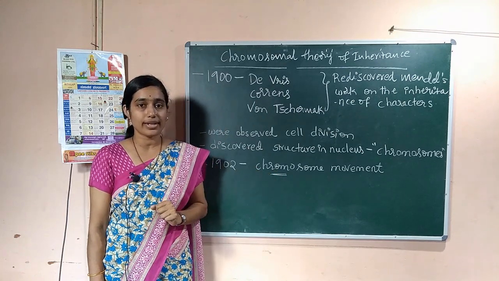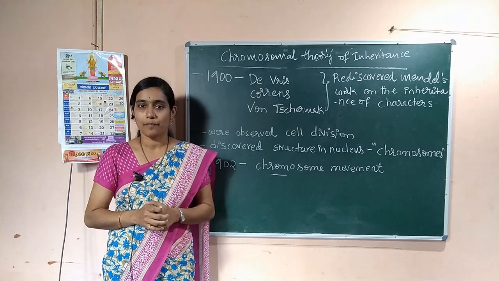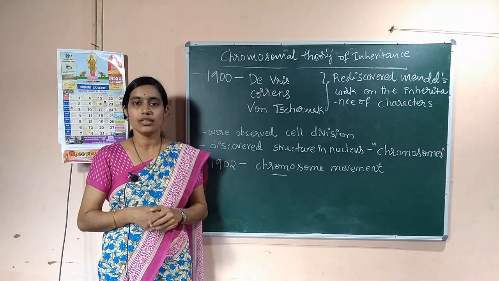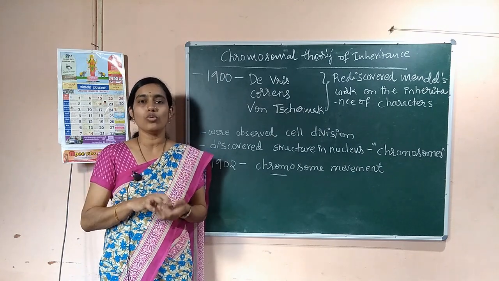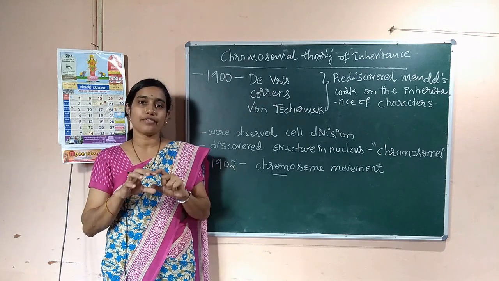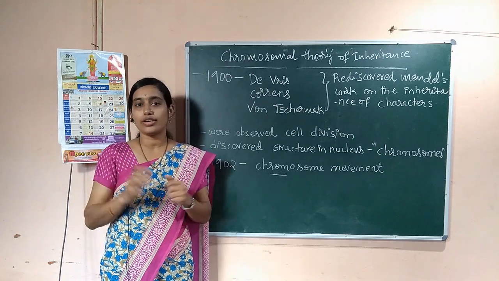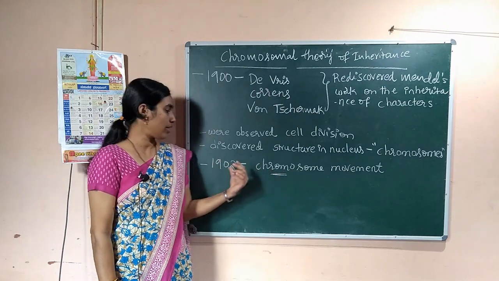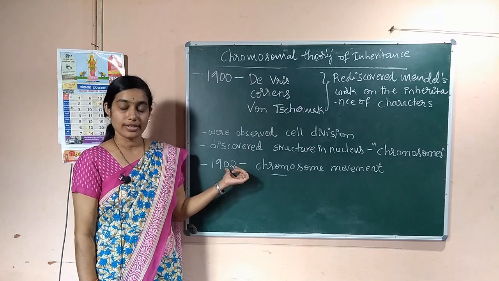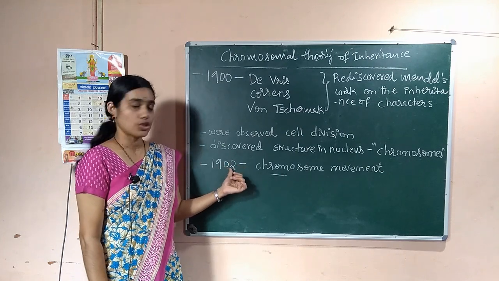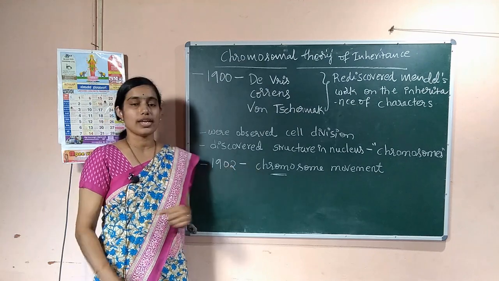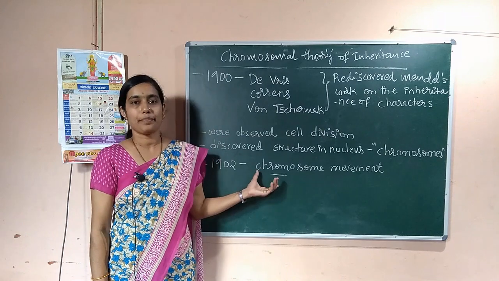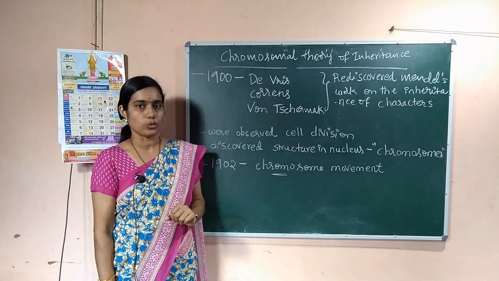When does the chromosome movement take place? During cell division. You have discussed cell division in your first year. So, how the chromosomes move to the different cells, or how they are distributed to the daughter cells, could be observed by the scientists during 1902. So this was the advancement in the observation of chromosomes that happened in 1902.